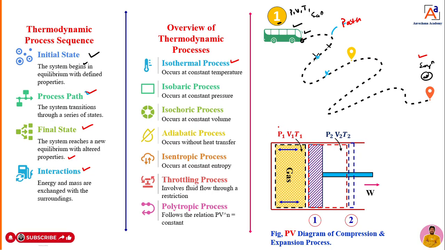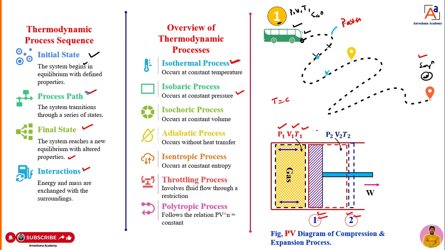What are those properties? It may be pressure, volume, or temperature. Assume that a piston is moving from point 1 to point 2, and again it will move back from 2 to 1. If the piston is moving from 1 to 2, that is the expansion process. During that expansion process, if the temperature remains constant, we call it an isothermal process. If the pressure remains constant, we call it an isobaric process.